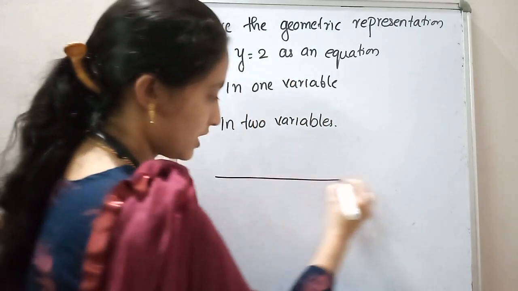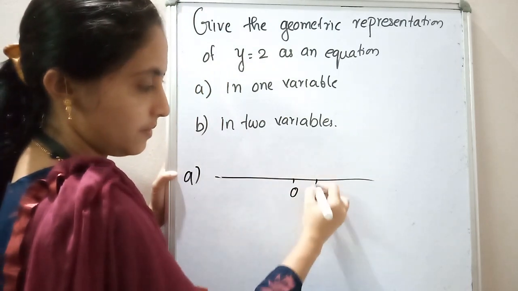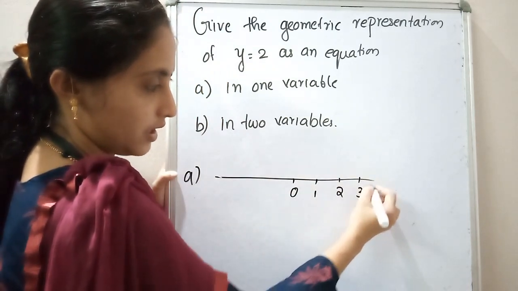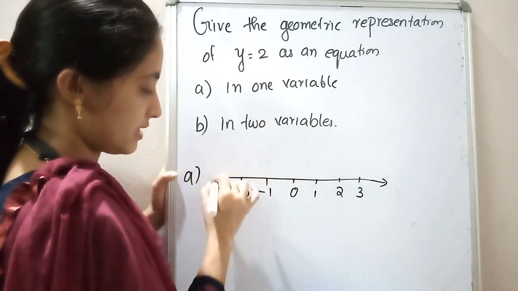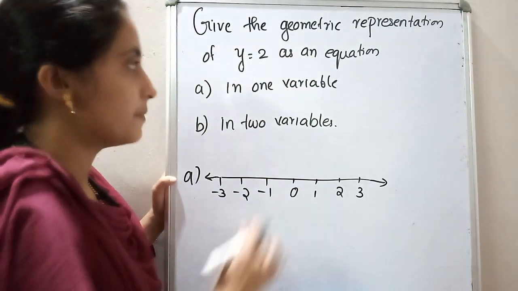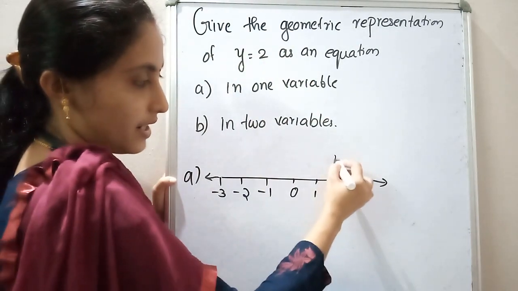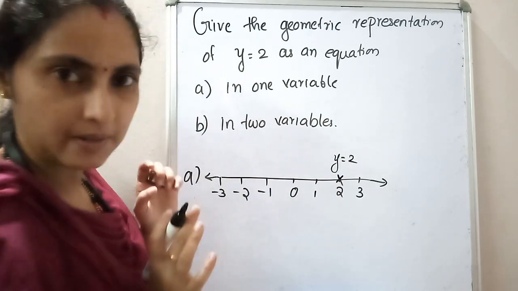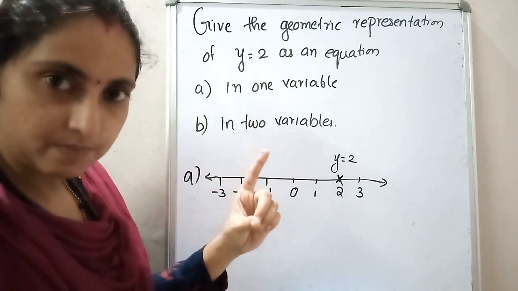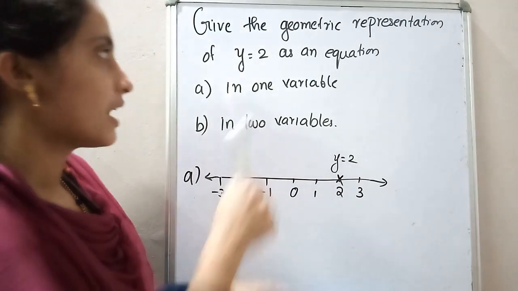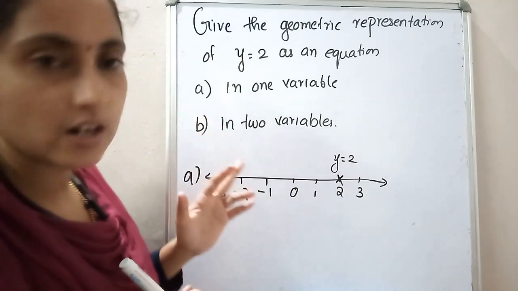So you can just draw the number line. For part A, just draw the number line, that is 0 here, 1, 2, 3 and extending. Here it is -1, -2, -3, also extending. Then y is equal to 2 means just mark this point and write down here y is equal to 2, this much only. In one variable means only one dimension. That is, you have to draw a number line and mark the given point. That's all.